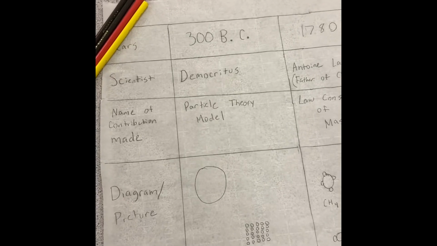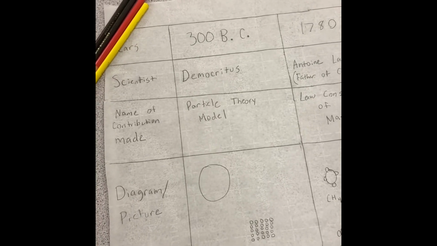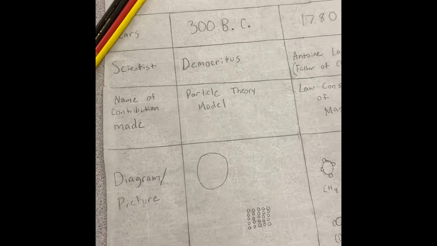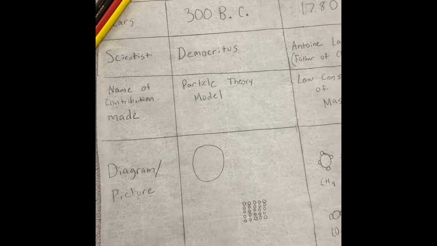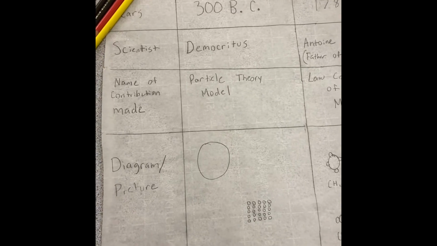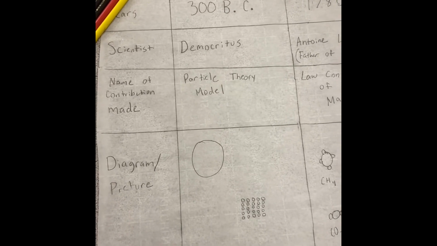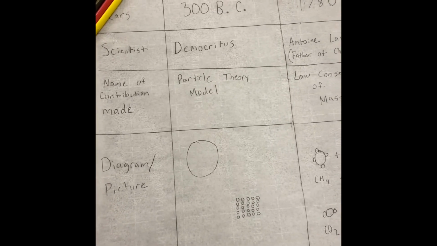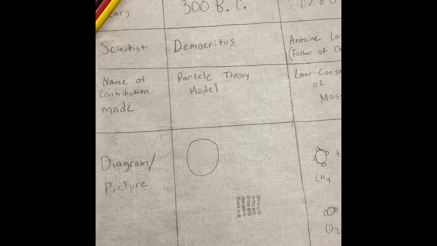The development of atomic theory. Democritus came up with the particle theory model in roughly 300 BC. He saw nature as the ceaseless motion of small, indivisible, and eternal material particles of different shapes and sizes. Indivisible in Greek is atomos. The root of the word is atom.